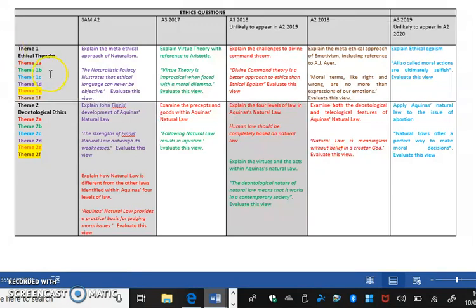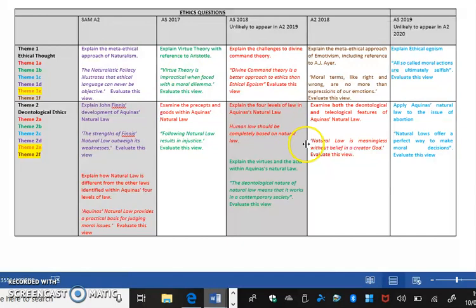So we have got a section for each theme, and then each sub-theme is colour-coded. Theme 1A is Divine Command Theory, and that's in red, and that was on the AS 2018 exam. Now the students who sat the AS exam in 2018 will be sitting your A2 ethics exam, so that's very unlikely to appear again, but not impossible. Theme 1B is Virtue Theory, and that was asked in the AS 2017.